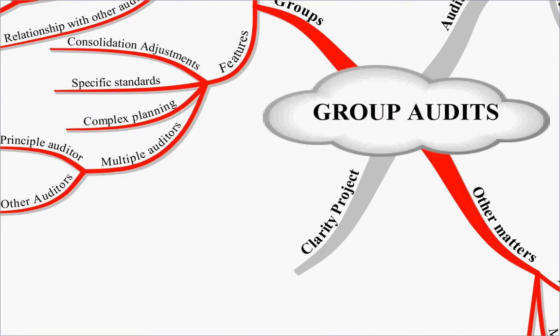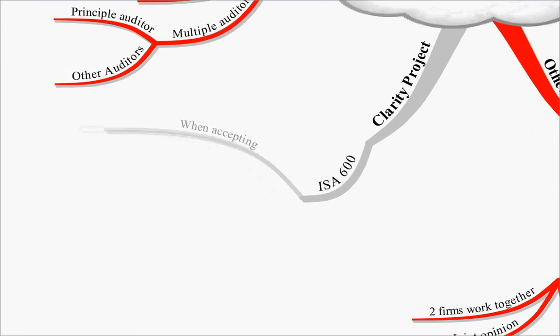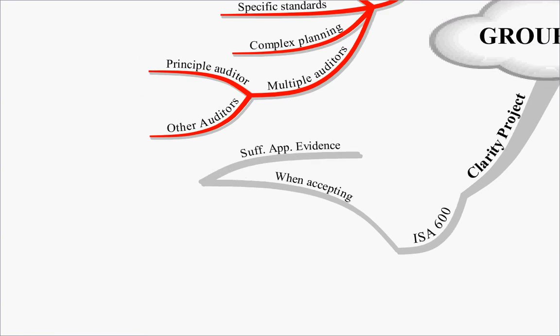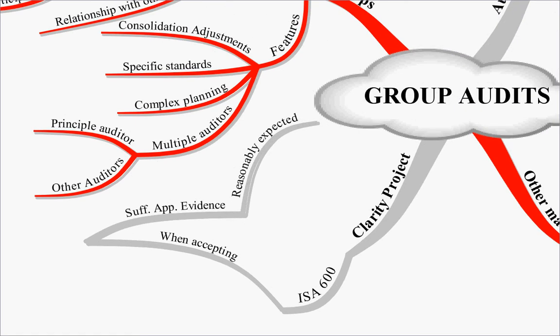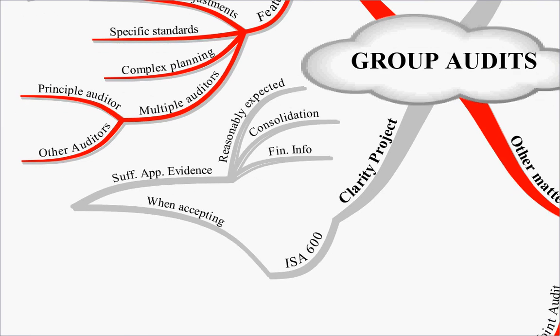The Clarity Project then gives us a bit more guidance on group audits. ISA 600 now under the Clarity Project says that when you're accepting the audit, you have to check whether you are going to be able to gather sufficient appropriate evidence, i.e. the evidence that would be reasonably expected, both for the consolidation and for the financial information available.